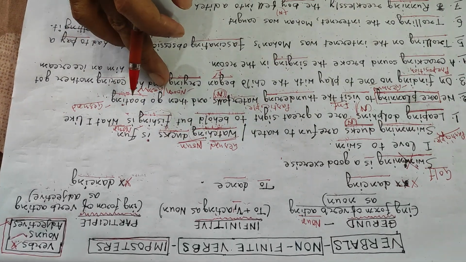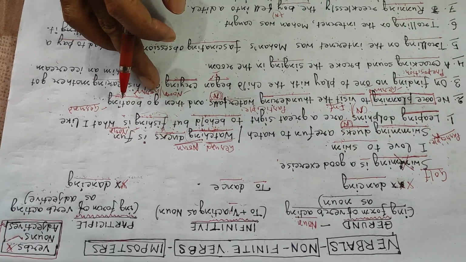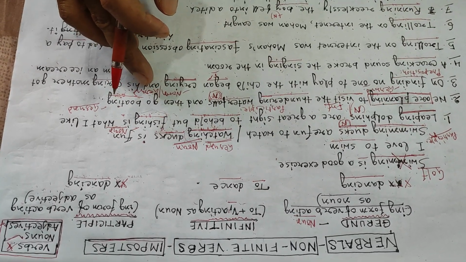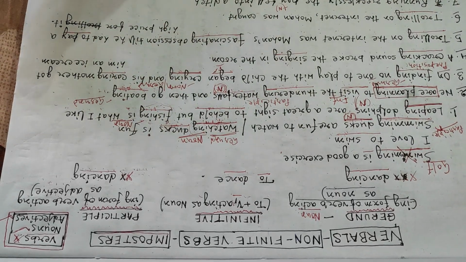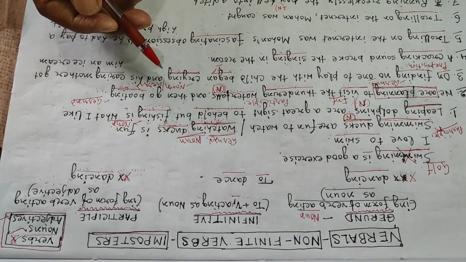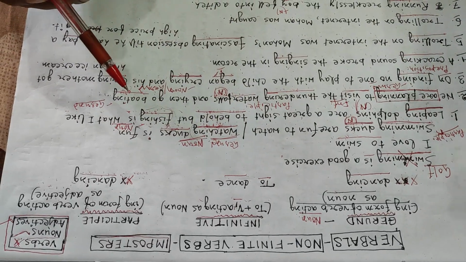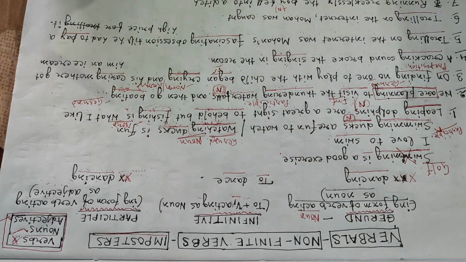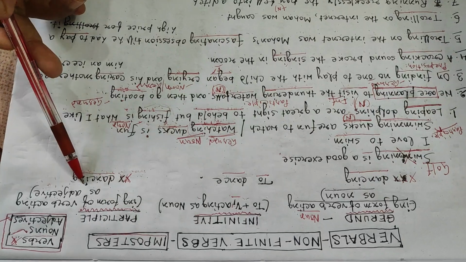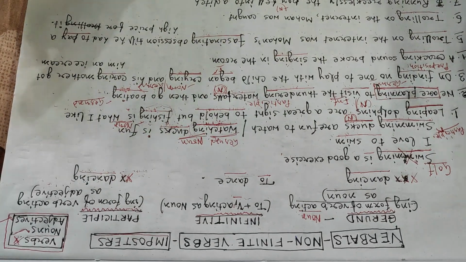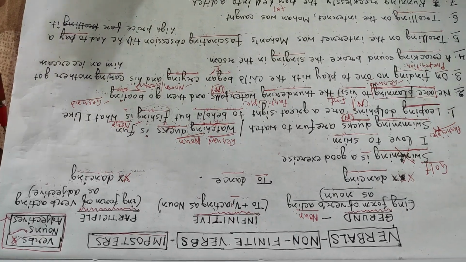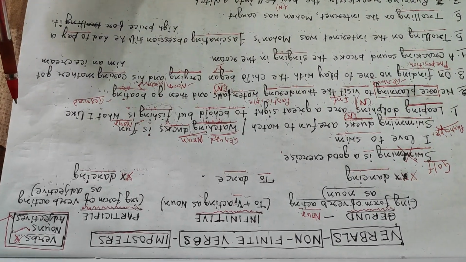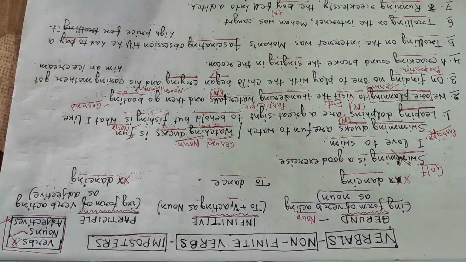So gerund is a special name given to an ing word that does the work of a noun, just as participle is a special name given to an ing word that does the work of an adjective. This is the difference you have to remember.